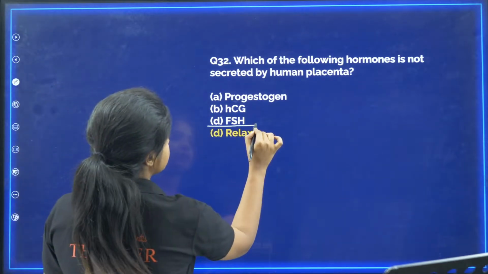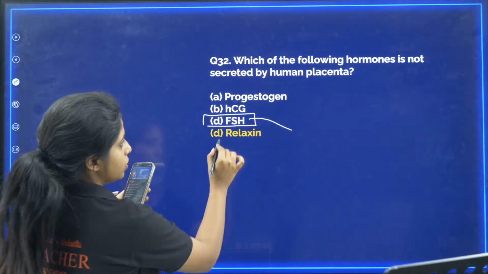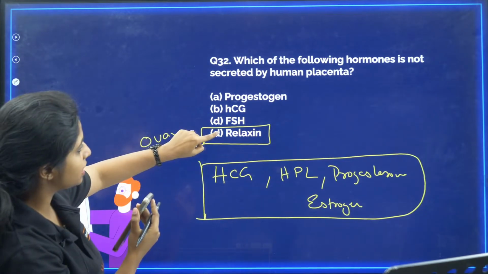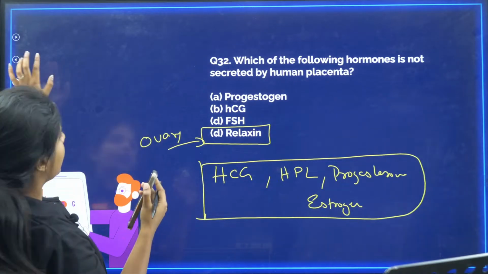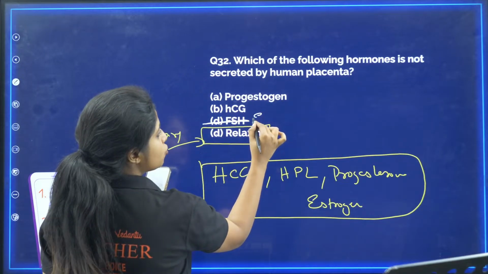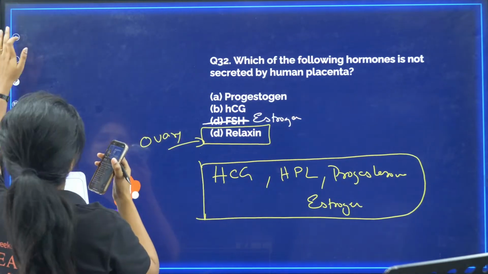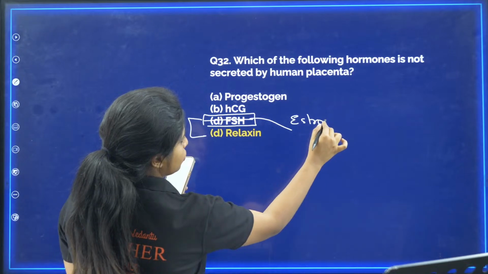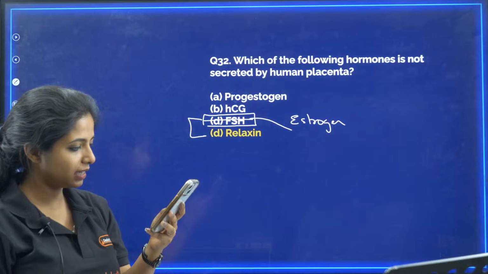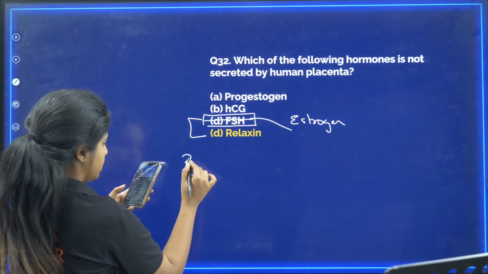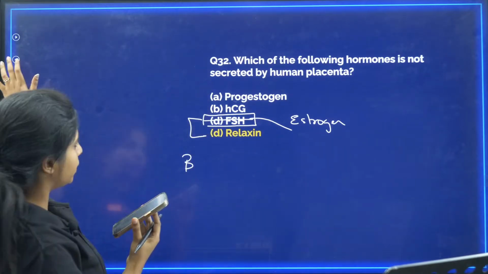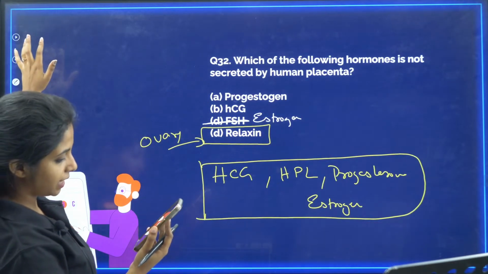Yes. FSH is also not produced. So this is wrong. So I'll say both these options. I think there is a typing error, which is why it is D and D over here. Anyways, FSH is also not an option. You are absolutely correct. If it was estrogen, it would have been better. So let's make it estrogen. Those of you who have said C as the answer, even though C option was not there, yes, you are also correct. Both C and D work. Thank you so much, Bhumika, for making me see that. Even I didn't spot it out. Okay. Yes, D also.